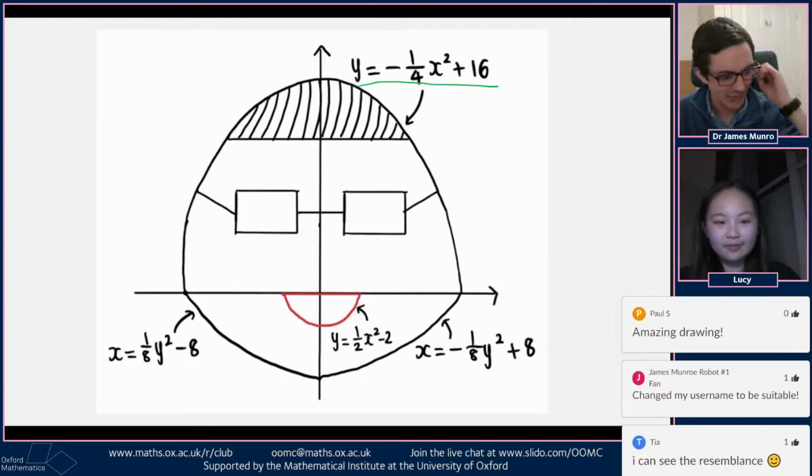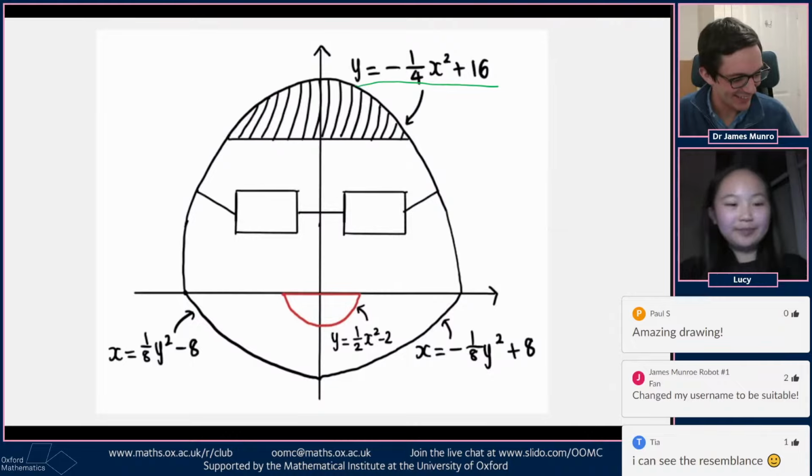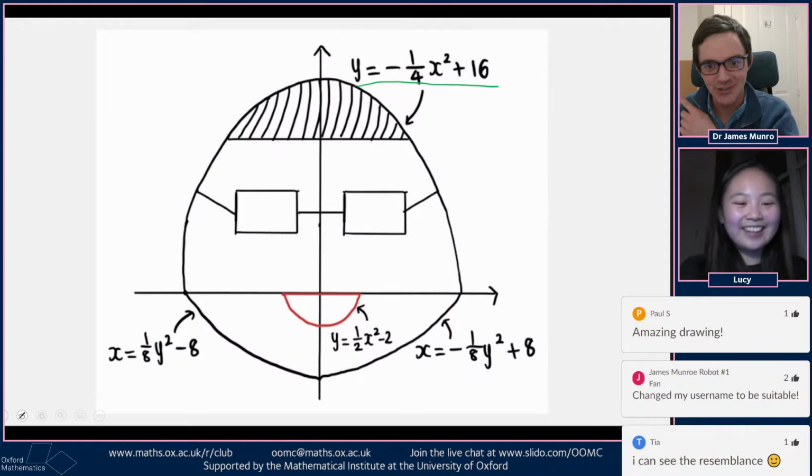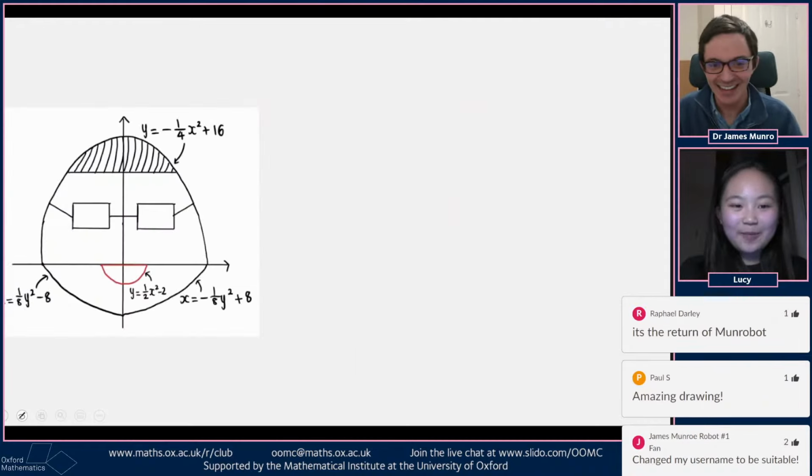Should we do the probability input? Yes, people are changing their names in chat. It's all getting out of hand. Can we get this off the screen and talk about probability? Yeah. Oh, we've got it again.